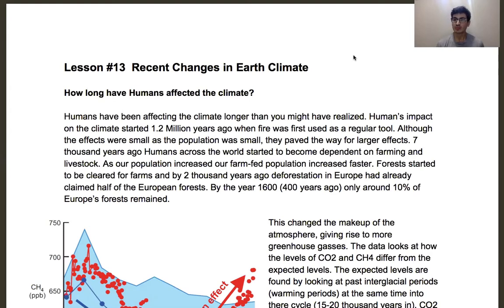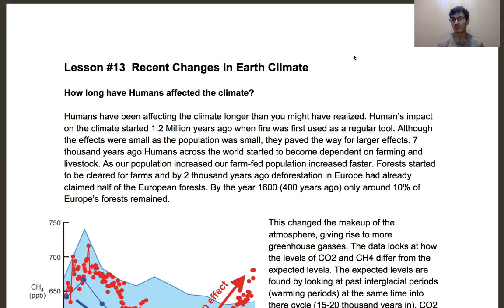And along with the agriculture, when our population started to increase, about 2,000 years ago, we went through a phase where we removed a bunch of the forests in Europe. The population started rising, and we needed more farmland, so we started to destroy the forest in Europe. And by the 1600s, only about 10% of European forests remained.